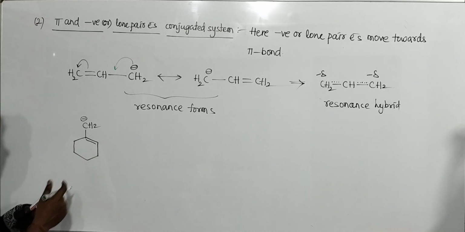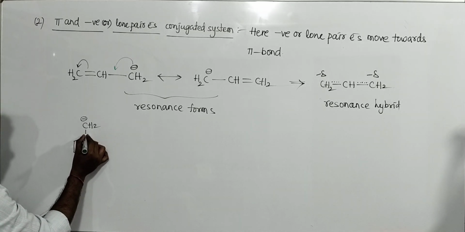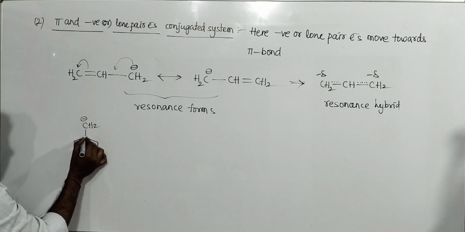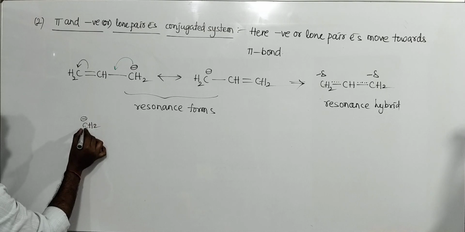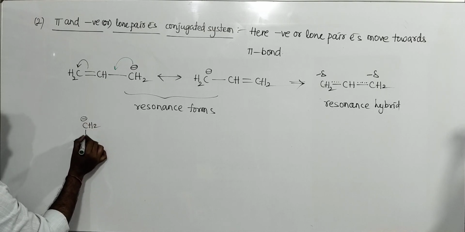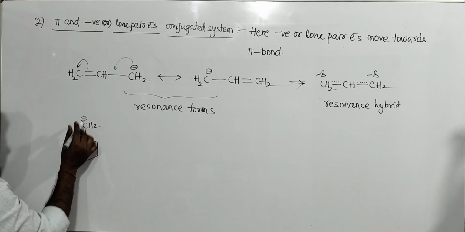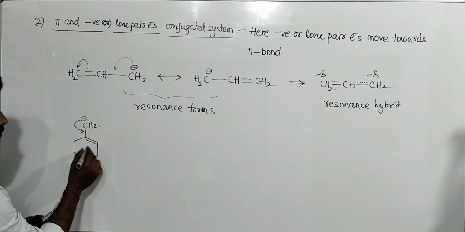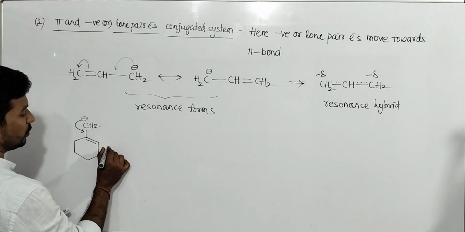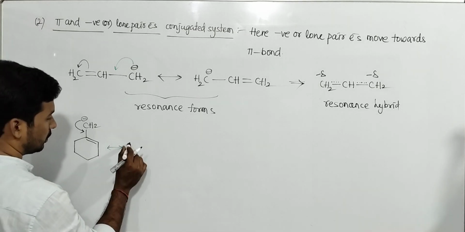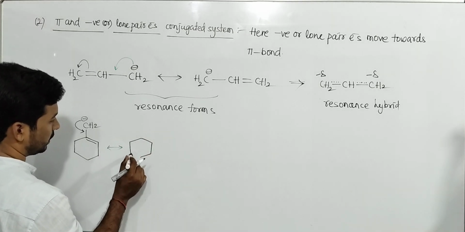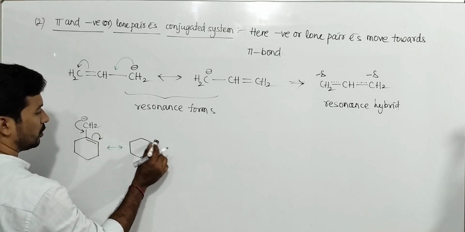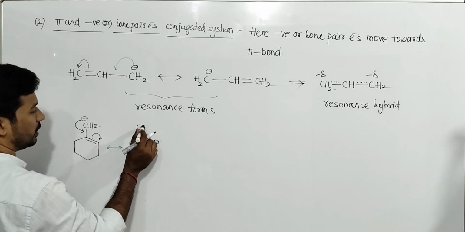Right here, conjugation: negative charge, sigma, pi bond. Conjugation means alternate positions: pi, sigma, lone pair. So in this case, what happened? The negative charge moves towards the pi bond. Then it gives a structure like this. Here, a shift of this electron takes place, and this becomes a new double bond here.